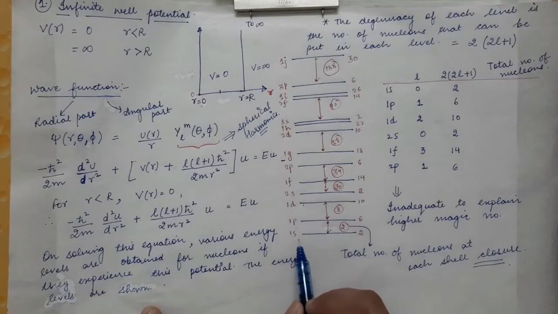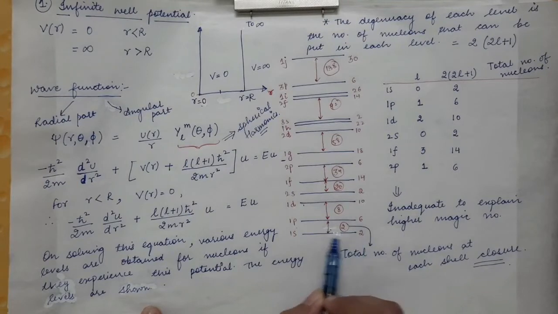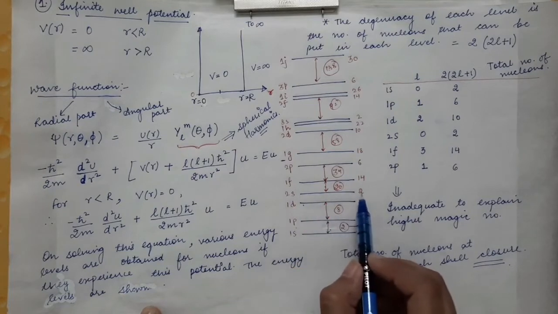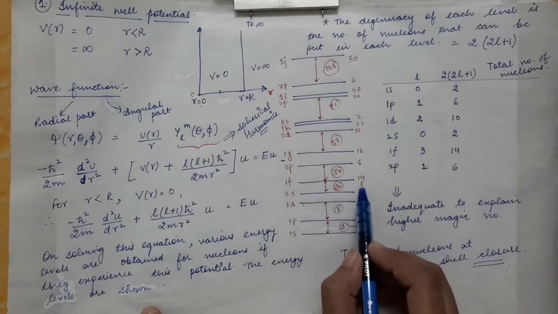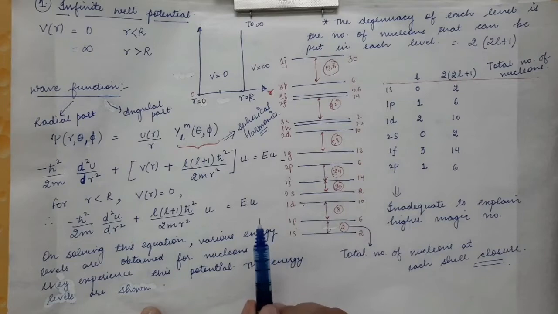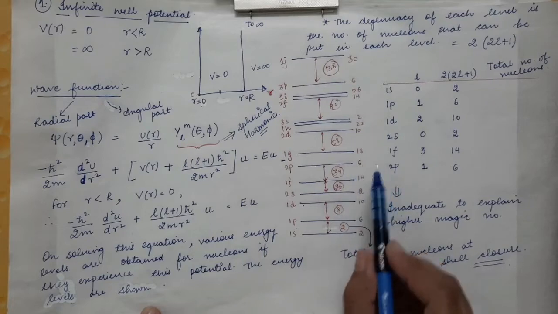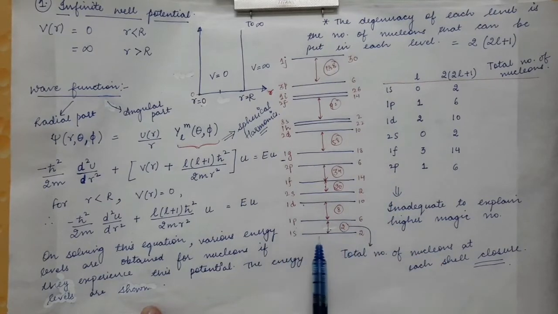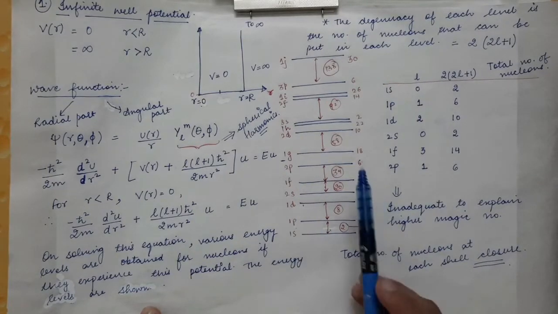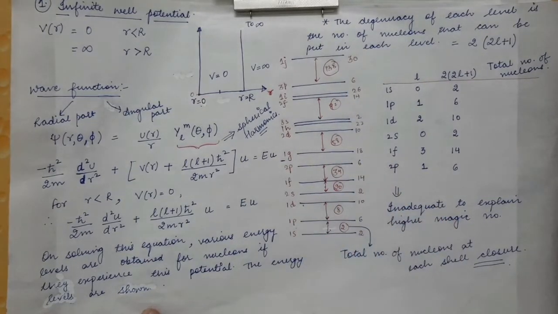This is the same as the case of electrons. In s we get two protons or neutrons, in p you can fill 6 protons, in d you can fill 10 protons, in s again you can fill 2 protons, in f you can fill 14 protons, and in p again you can insert 6 protons. If these are the numbers of protons, the same number of neutrons can also be filled. So 2 neutrons can be filled here, then 6 neutrons, then 10 neutrons, and so on. We are just writing for a single nucleon; it can be either a proton or a neutron.